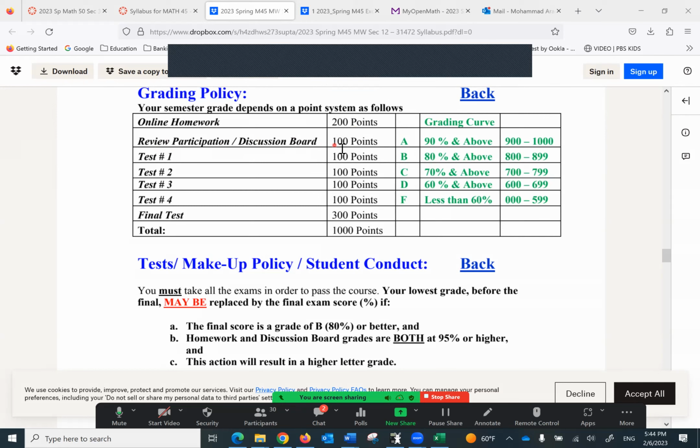The participation slide discussion board, there are 5 of them. Each one is worth 20 points. Those are easy 100 points. We have 4 exams. Each one is worth 100 points. And the final, which is comprehensive, 300 points, total of 1,000 points.